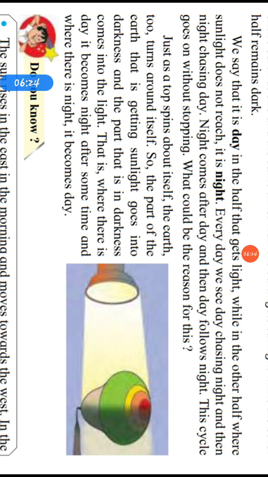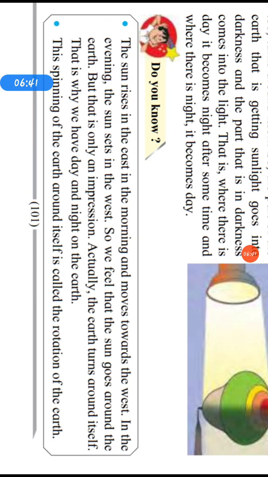We say that it is day in the half that gets light, while in the other half where sunlight does not reach, it is night. Every day we see day chasing night and then night chasing day, and this cycle goes on without stopping. See, the sun rises in the east in the morning and moves towards the west. In the evening, the sun sets in the west.